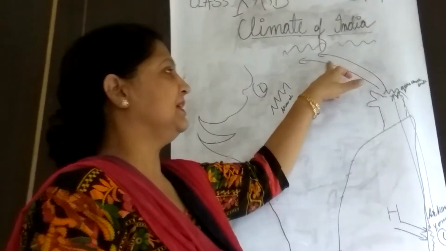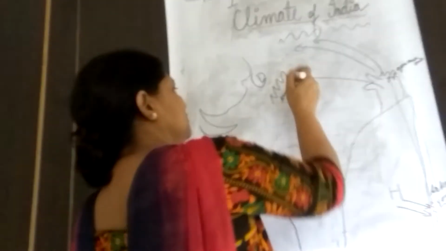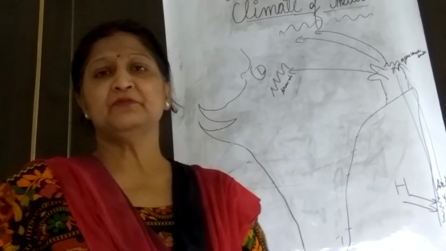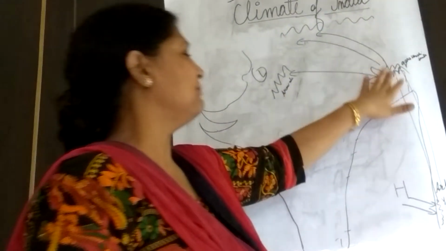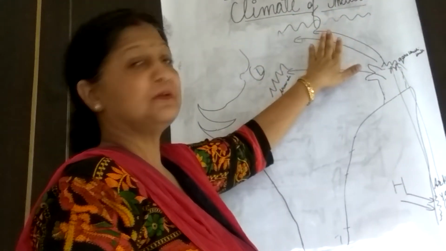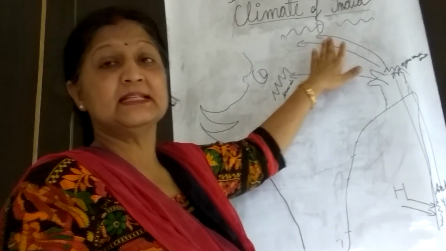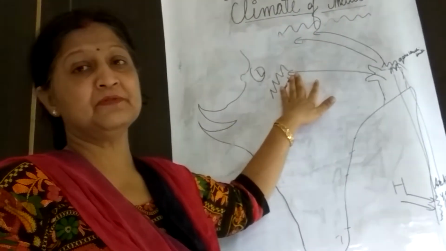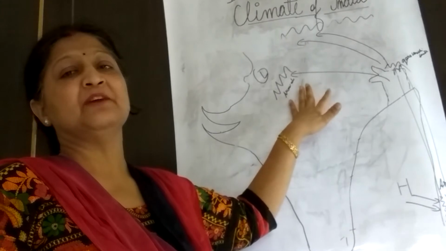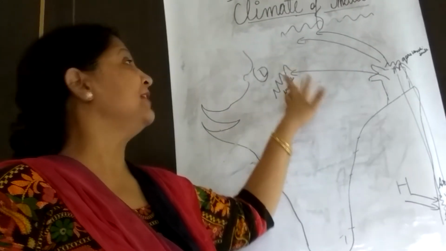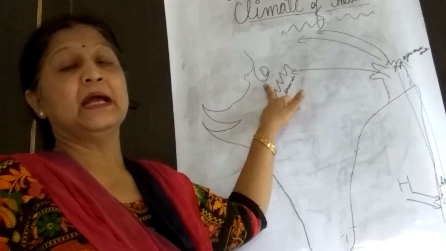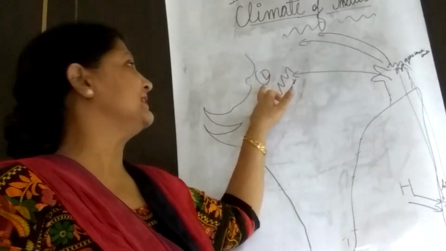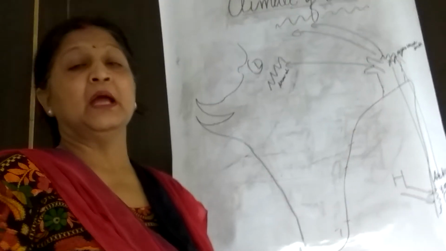All the northern plain region receives rainfall, and when they move further towards the Aravalli, most of the moisture, as I told you, has been shed: some here and some in the foothills of the Himalaya. As they reach the Aravalli, the moisture is mostly gone. The wind becomes totally dry, and they are not able to bring any rainfall to the western part of India. Because of that only, that region is a desert in India.